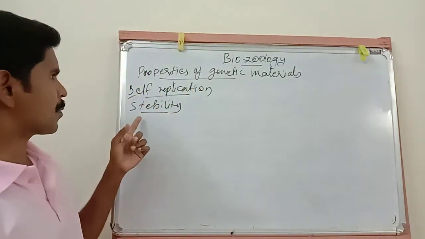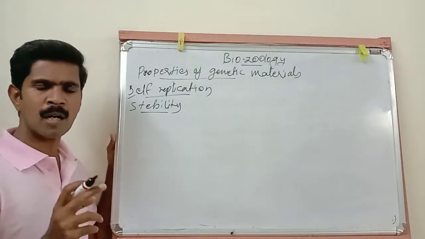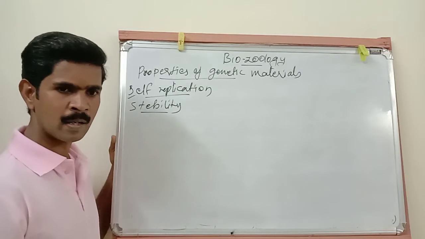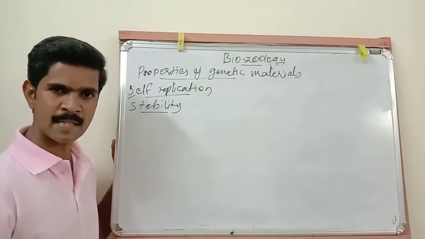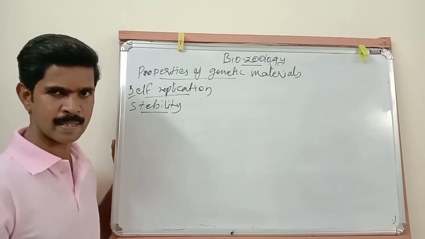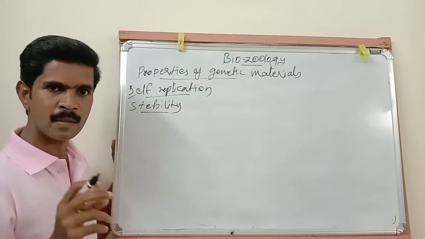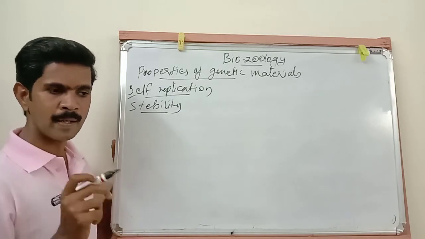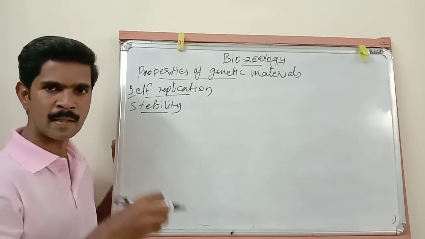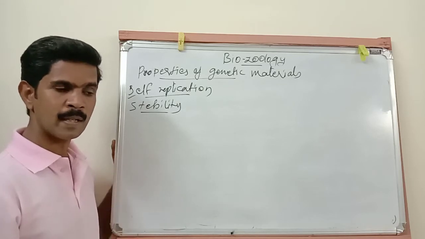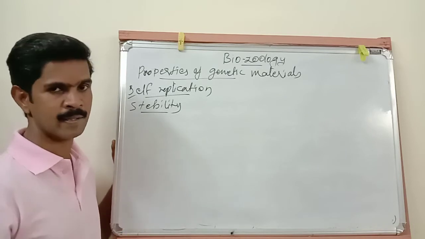So the second property of the genetic material is stability. Here, the stability of the genetic material, whether it is DNA or RNA, should not change under any situation. It should not change in the stages of life cycle or by age. Understand? So this is the first point I said. The second point, one experiment was done by the scientist Griffith. He gave more heat to the bacterial cells, and in spite of this overheating, some important properties of the bacterial cells did not change.